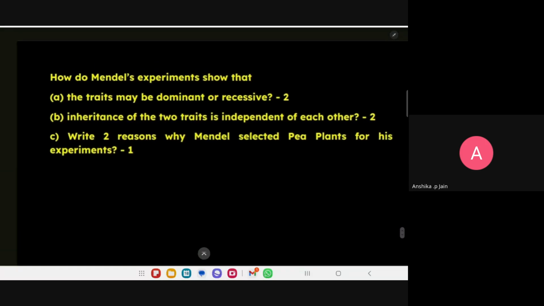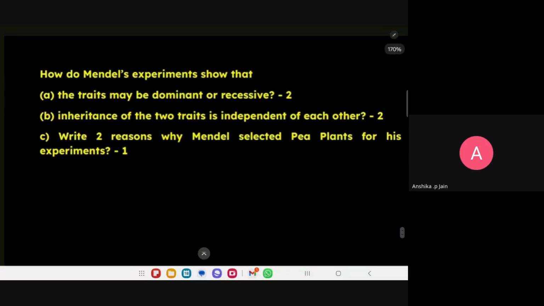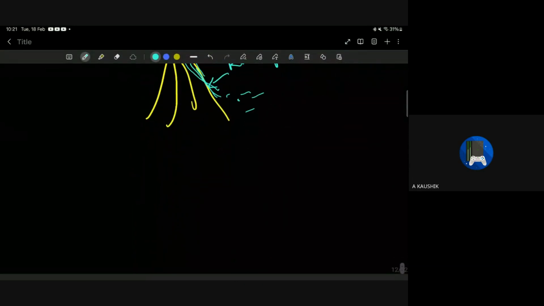So, next. Long answer. See, Mendel's experiment. Children, you know this is tough, right? Do you think it is tough? Did you understand the concept of Mendel's experiment, ma? Yes, ma'am. Mendel worked on a plant. What is the name of that plant? Pea plant. Pisum sativum, the garden pea plant. Correct.